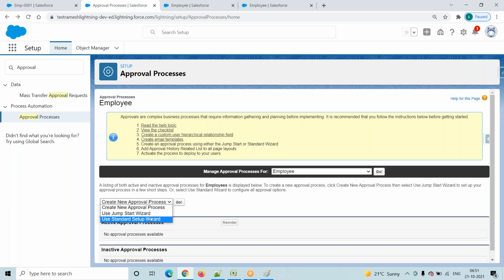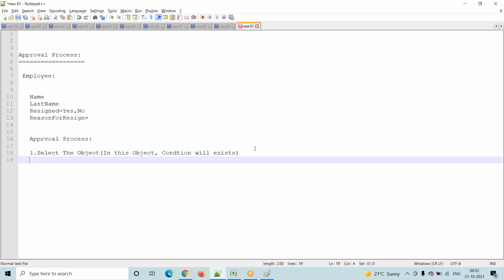What is the difference between Jumpstart Wizard and Standard Setup Wizard, we'll discuss. First, we are going to select Jumpstart Wizard. The second one is, two ways to create an approval process.